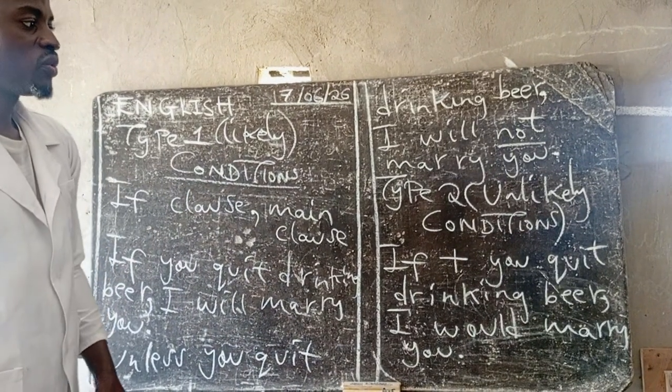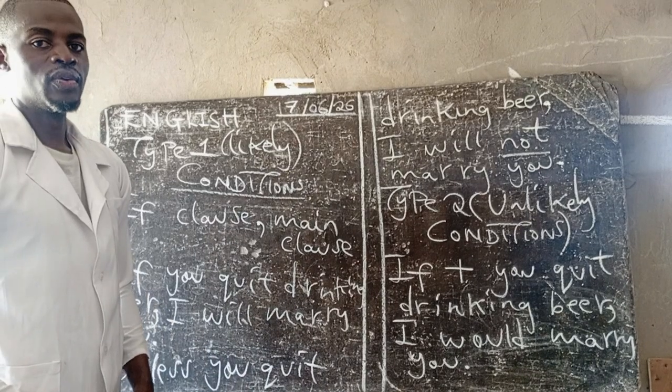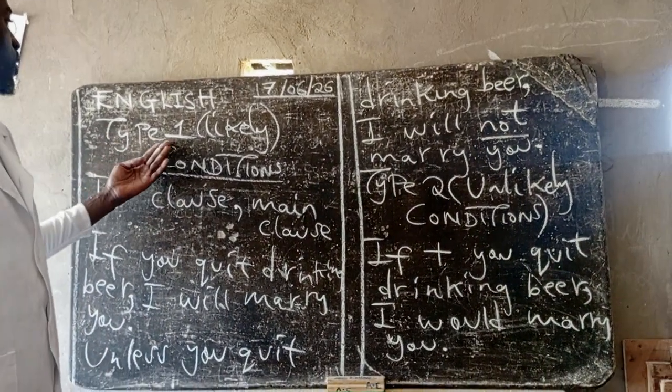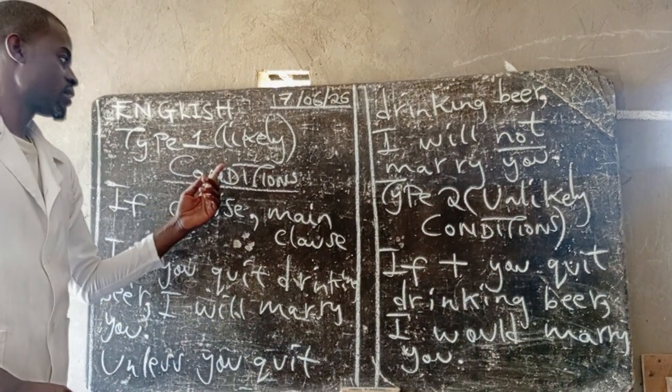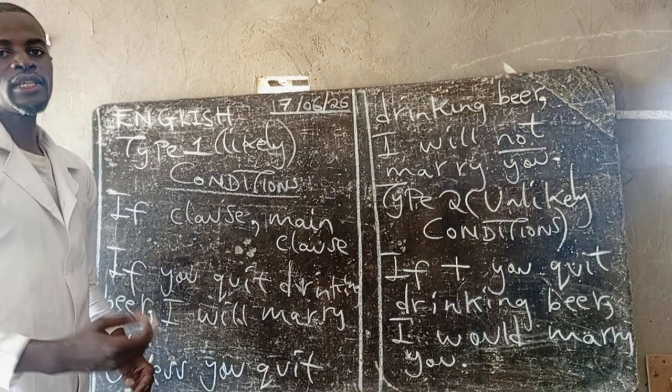Remember, in the next video, we'll be looking at using suppose that or supposing. Yes, and in the previous video, under type 1 of likely conditions, we were supposed to also look at provided that, or just provided.